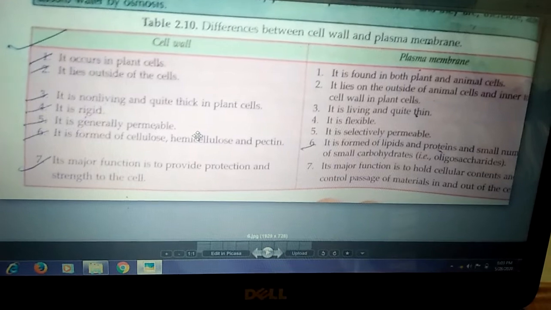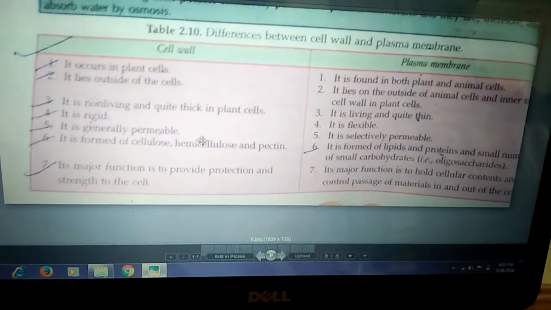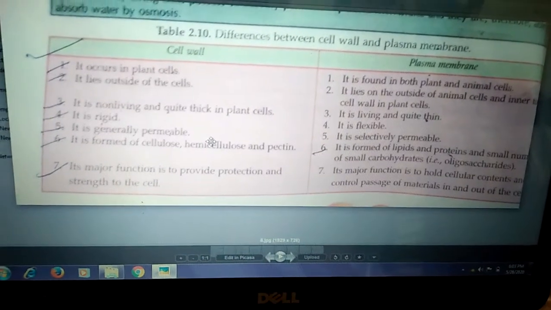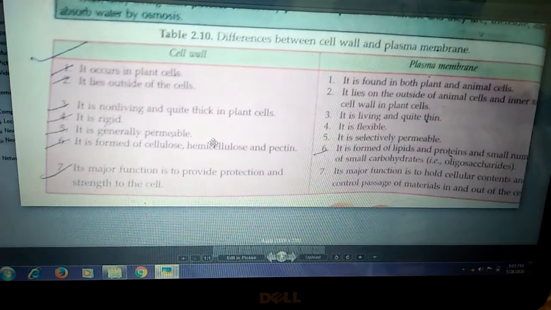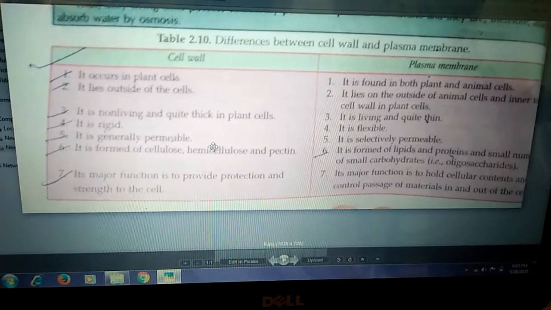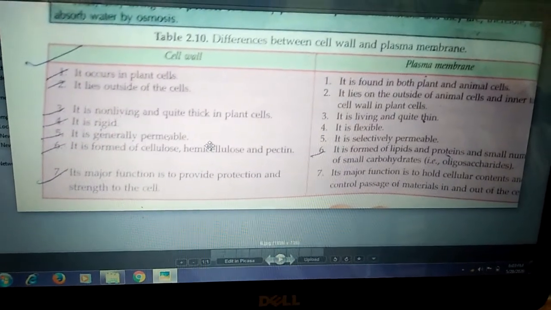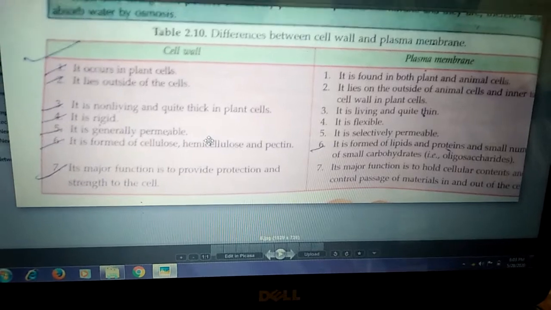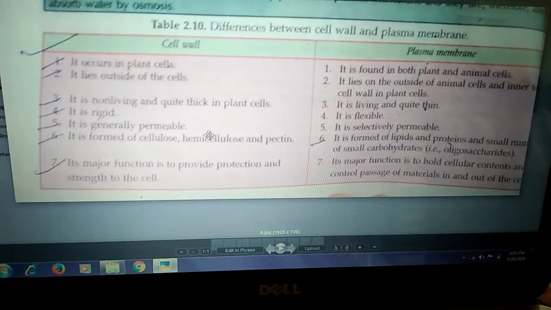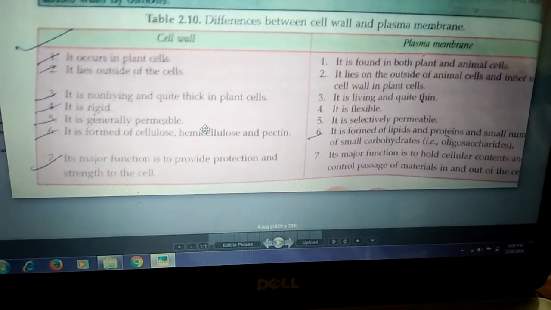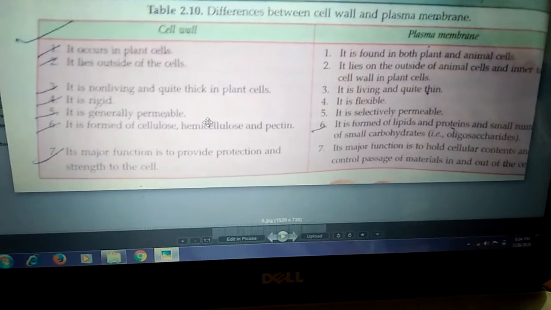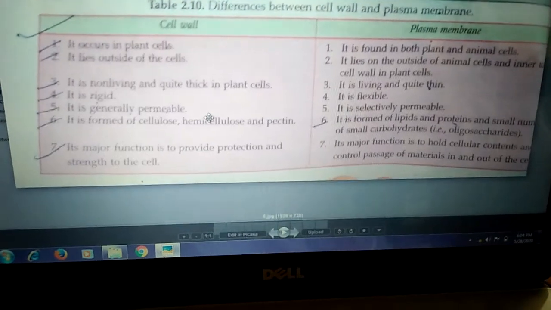Now see the difference between cell wall and plasma membrane. There are 7 points to be differentiated between cell wall and plasma membrane. Cell wall occurs only in the plant cell. Plasma membrane is present both in plant and animal cell. Then second point, cell wall is present outside the cell. Outermost membrane in the plant cell is the cell wall, and in animal cell the plasma membrane is the outer membrane, but in plant cell it is next to the cell wall, means the outer membrane is the cell wall and below the cell wall there is a plasma membrane.